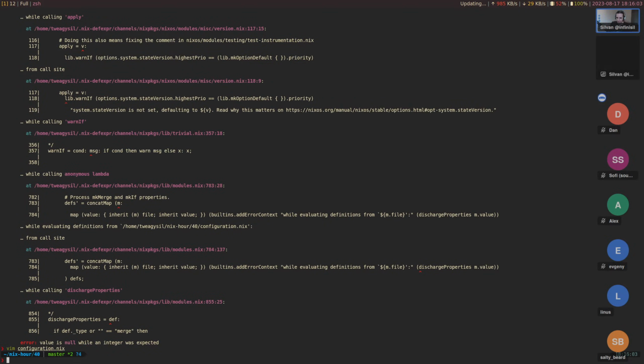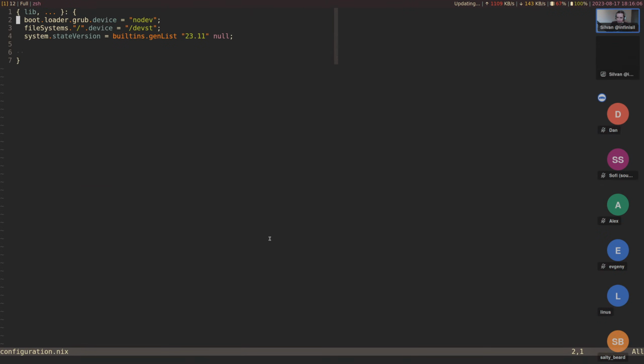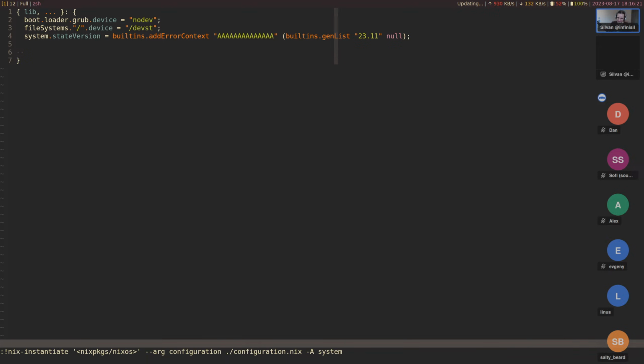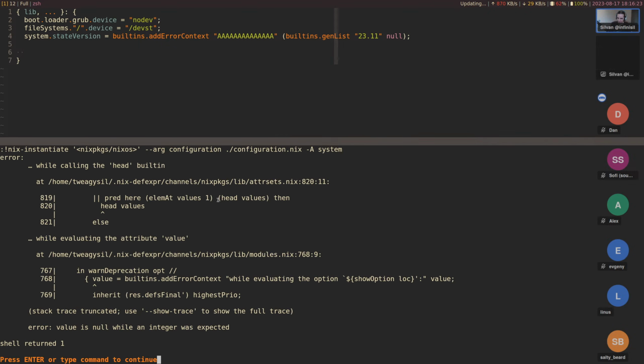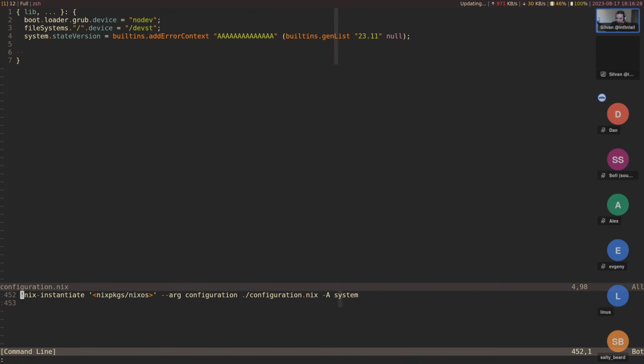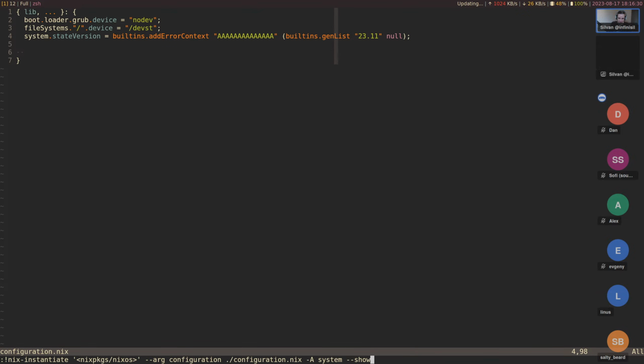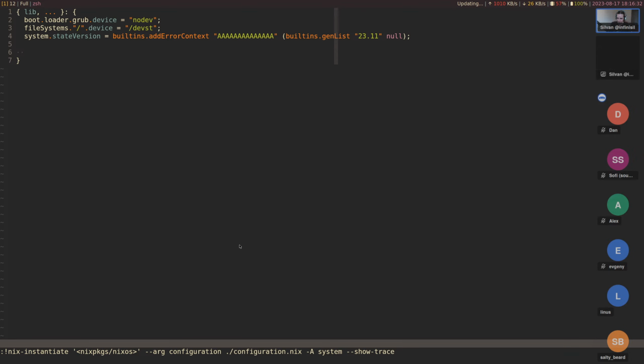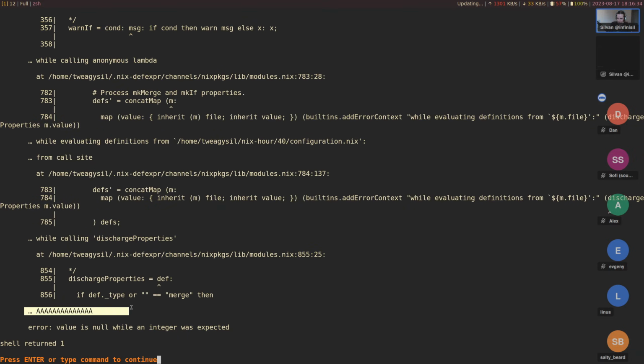So let's say in our configuration.nix, we are going to add a builtins.addErrorContext. This is a built-in where you can add custom messages. I'm just going to say like "long A", just to make sure we can see it. Should be fairly obvious in the output if it's there. Should trace? Yeah, we can see it here.